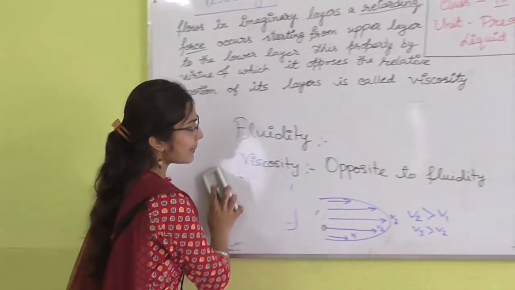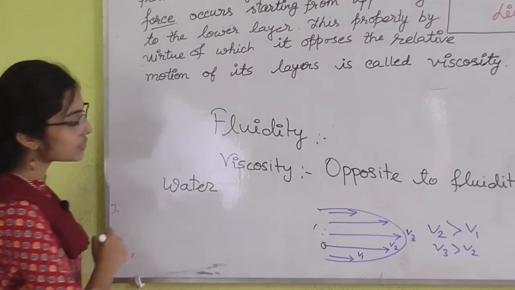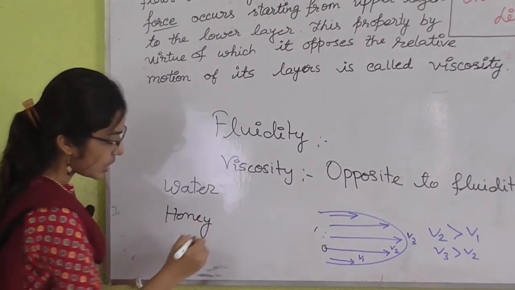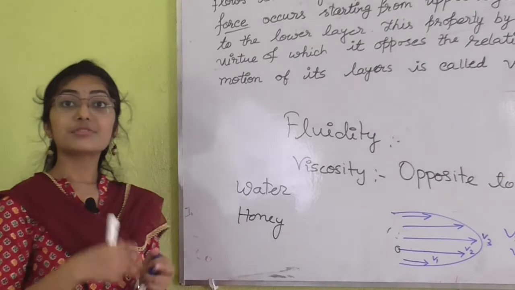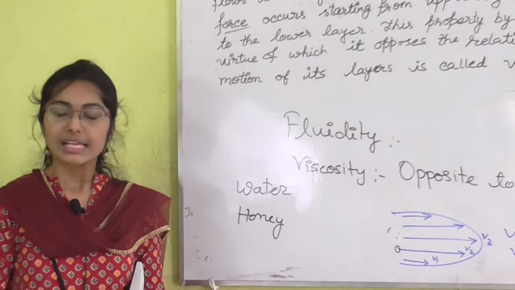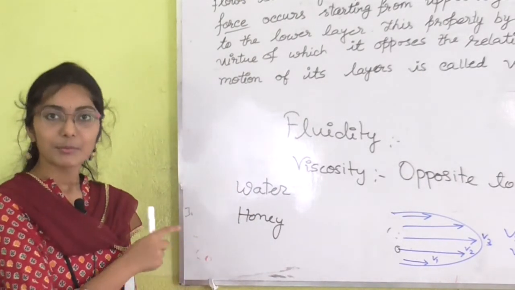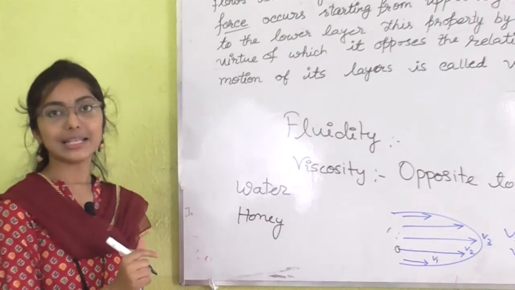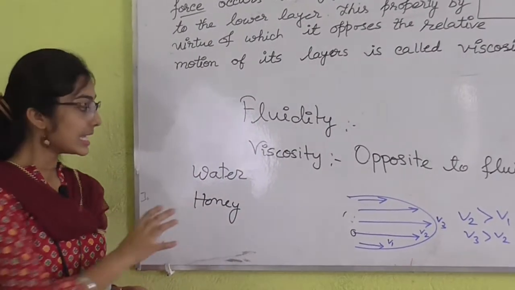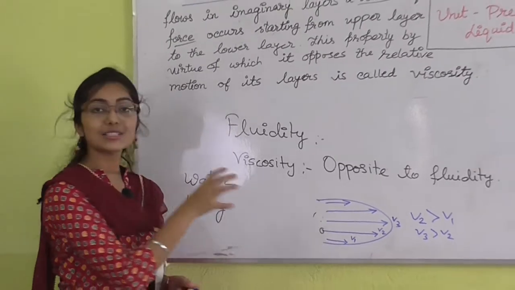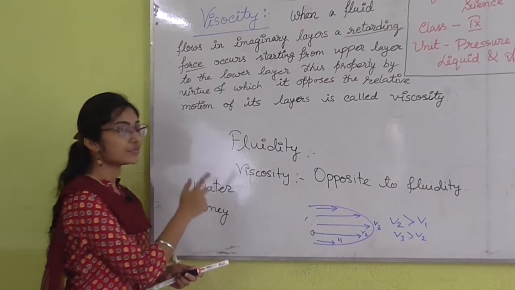Now we are discussing a daily life experience. I am writing the names of two liquids, water and honey. When we pour these liquids, which flows out easily? This is very easy to answer: water flows more easily than honey, because water is less viscous than honey. Honey is more viscous. More viscous does not mean more density, it is about the layers. In each layer, the viscous force is more. That's why honey flows out slowly and water flows out easily.